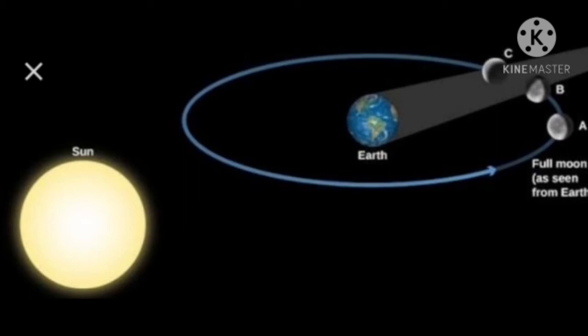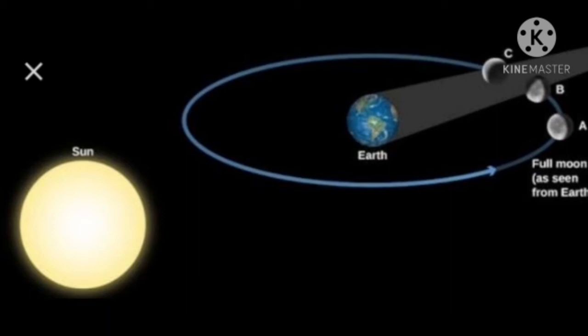So at other times, the earth comes between the sun and the moon. So eclipses are caused when the moon and the earth are in a straight line with the sun. So how many types are there? Eclipses are of two types: lunar eclipse and solar eclipse.